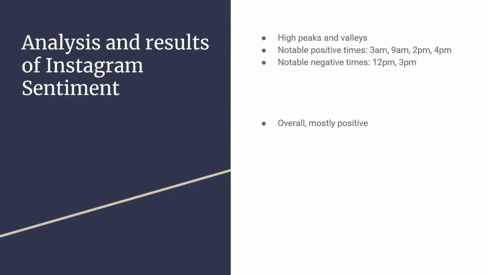So some analysis notes for the Instagram sentiment. There were high peaks and valleys, and the notable positive times were 3 a.m., 9 a.m., 2 p.m., and 4 p.m., and the notable negative times were 12 p.m. and 3 p.m. And again in GMT, so if you want Eastern Standard Time to relate back to your time, you subtract 4 hours. But overall, the comments were mostly positive.